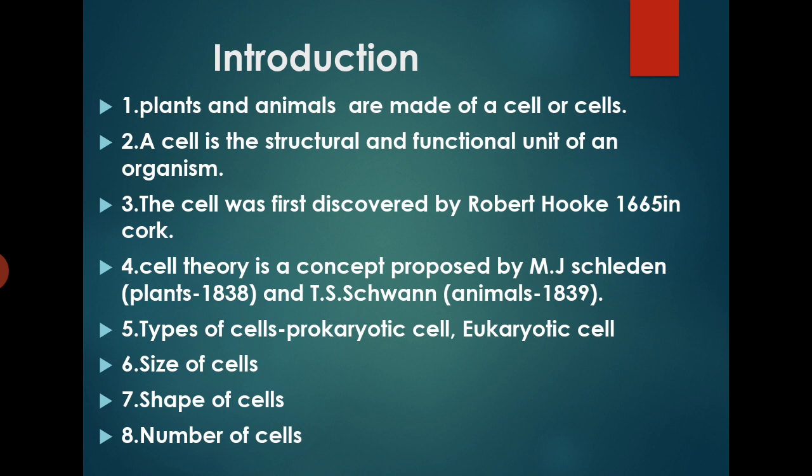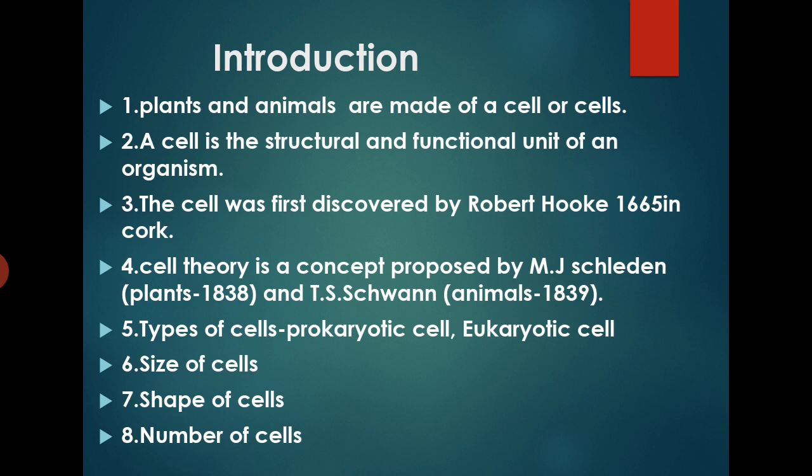Shape of cells. Cells exhibit various forms and shapes. A cell is typically spherical in shape. Certain cells are irregular, tubular, triangular, cuboidal, cylindrical, polygonal, rounded, oval, flat, discoidal or elongate.